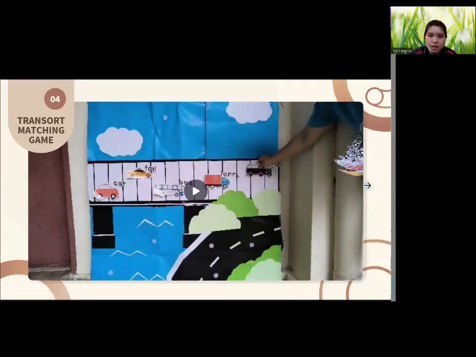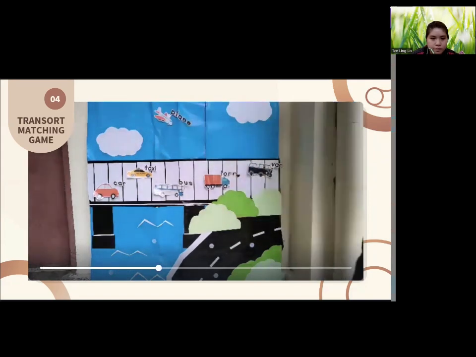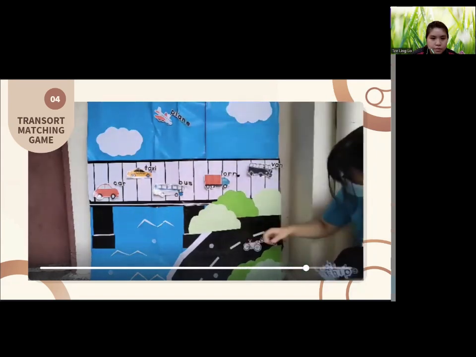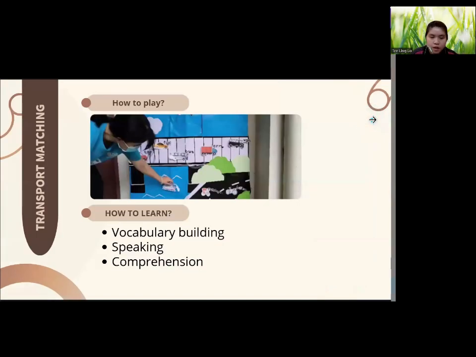Now, let's take a look at the 4th game, which is the transport matching game. In this game, children are given various types of transport cards. Next, they place each card into the correct category, which are sea, land, or air.